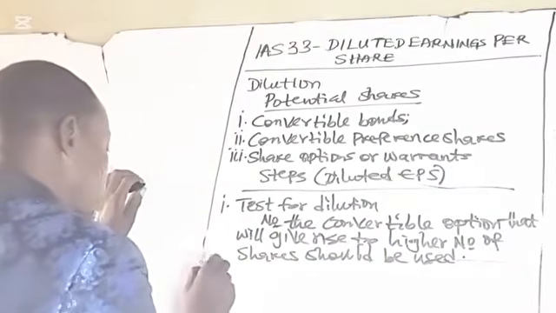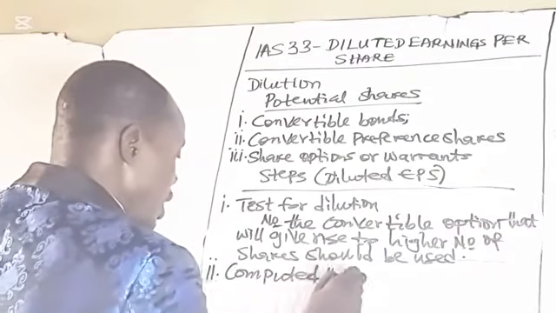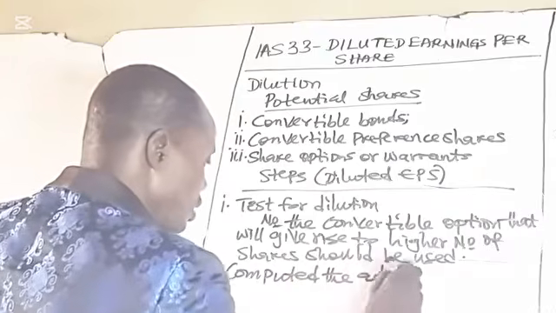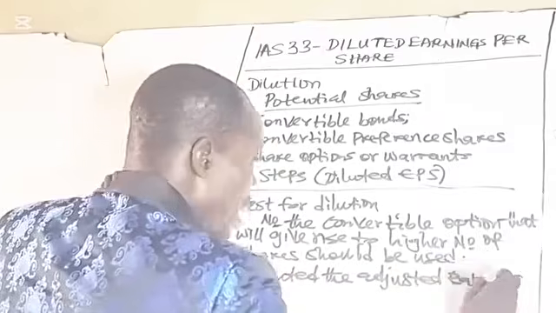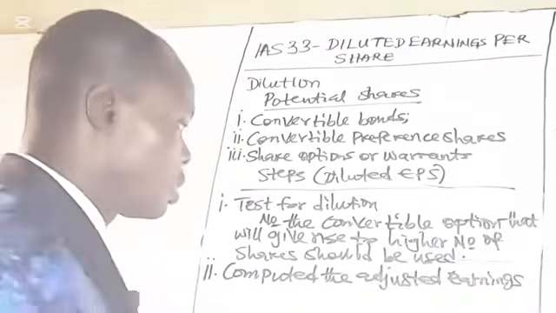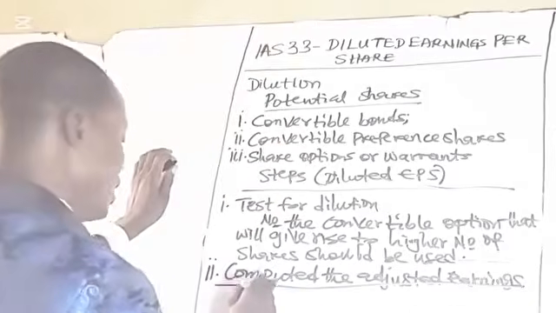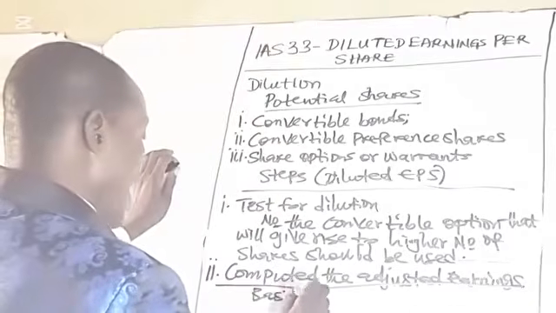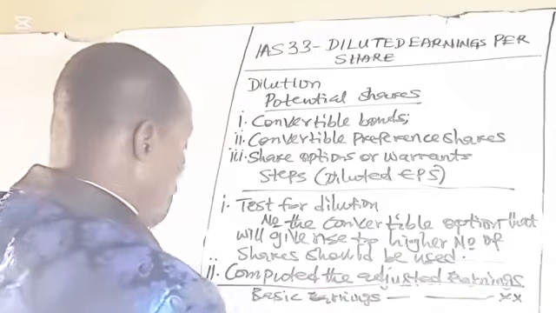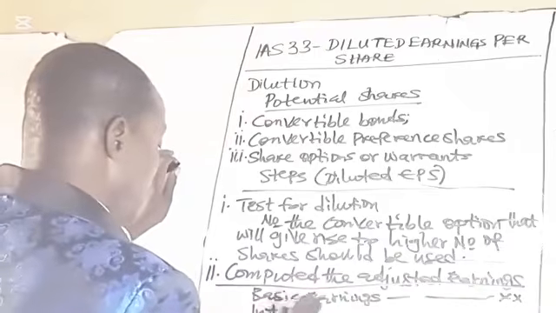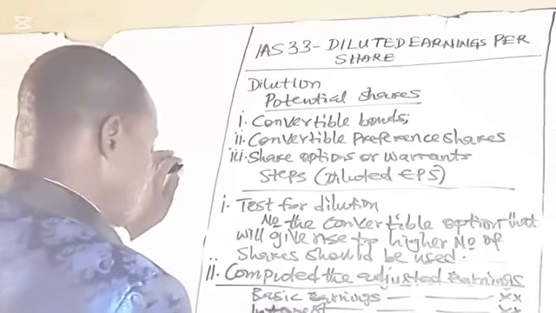Number two, compute the adjusted earnings. Remember, I've told you that for convertible bonds, to compute the adjusted earnings, you have the basic earnings, that is the basic profit, plus interest given up on convertible bonds, then less tax relief on interest.